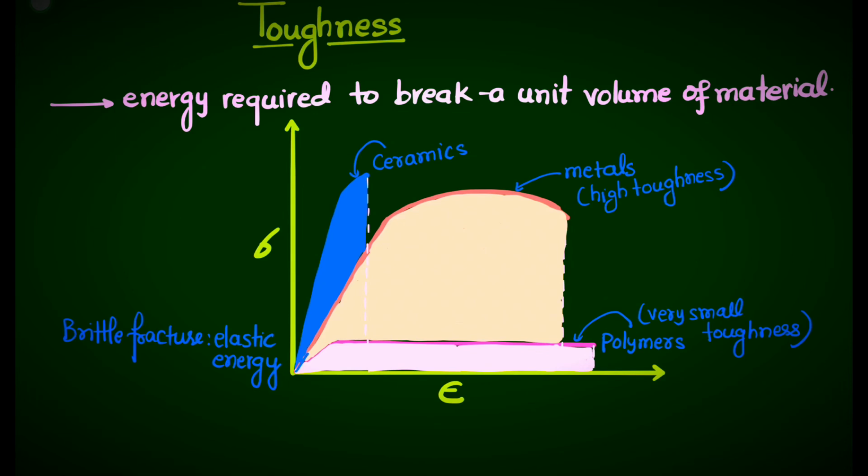We can say this is the curve for the metal, and it is undergoing ductile fracture. And for ductile fracture we have both components. The first is elastic energy up to that point, and after that we have plastic energy. So both energies are associated with that, that is elastic plus plastic energy.